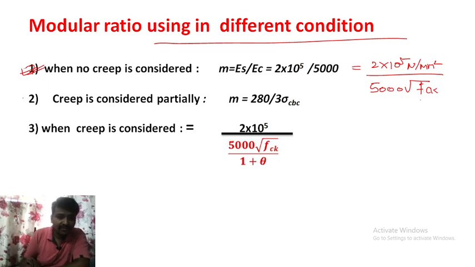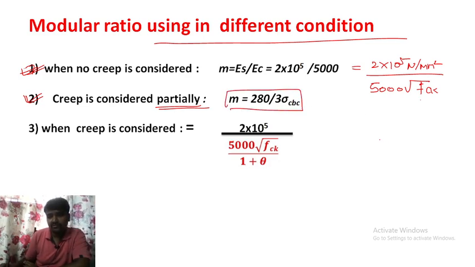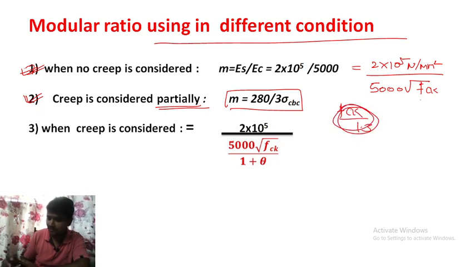Okay. Next, if they say creep is considered partially, you have to use this formula, 280 by 3 sigma cbc. For sigma cbc, that is the bending stress, or there is an alternative for this formula also. There is a trick: fck divided by 1.3. I think it is fck by 1.3. I will confirm this one and tell you.